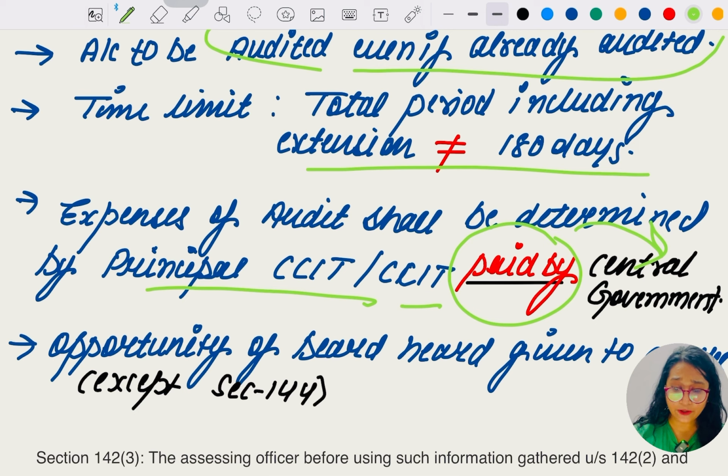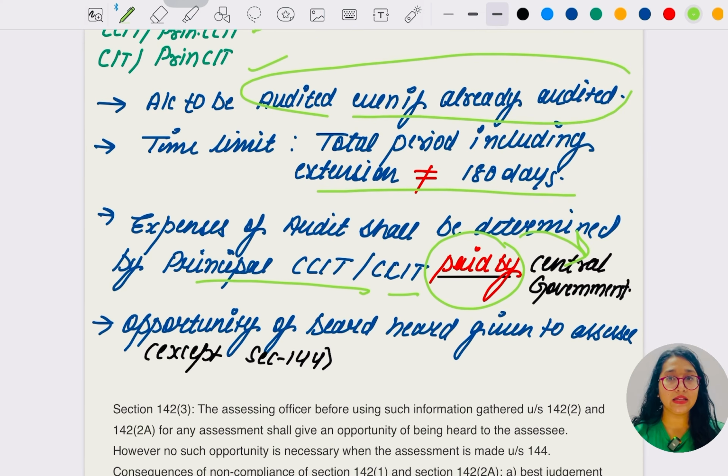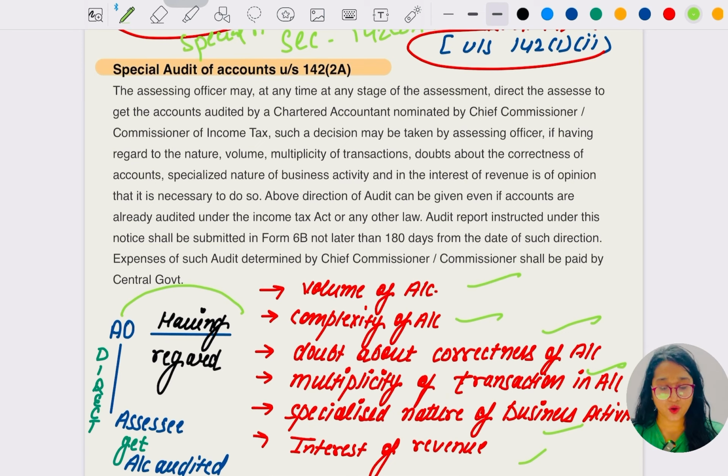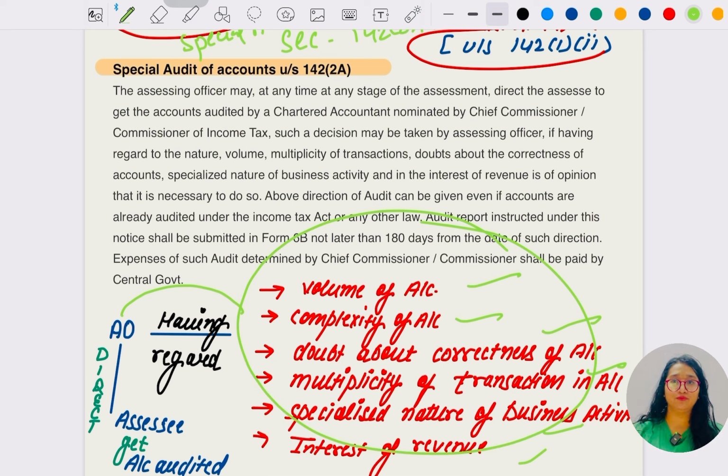Opportunity of being heard is given to the assessee except under section 144, which is the best judgment section, the most dangerous section. Okay, let me read it again, it is simple.